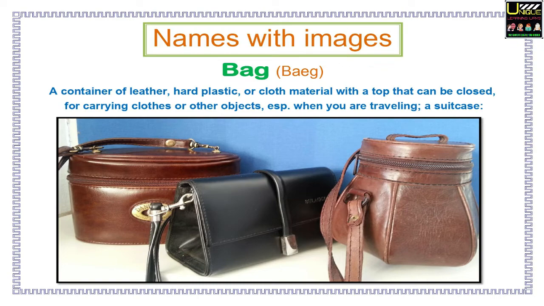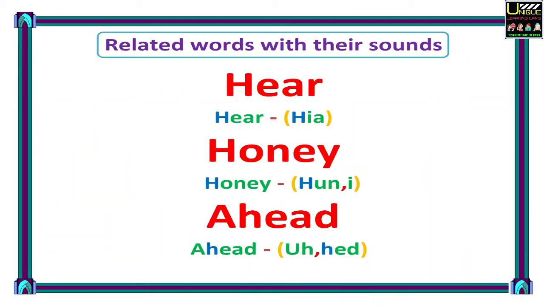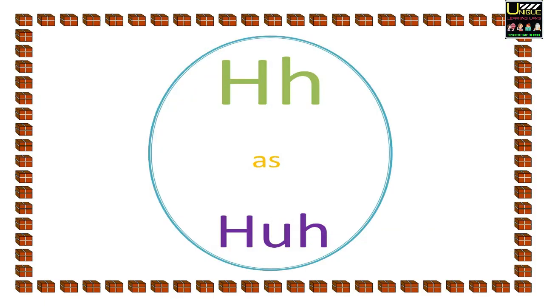A suitcase. Alphabet phonics. Letter H. Pronunciation H. Related words with their sounds. Here you will see three words in red with their pronunciation. Here. Honey. Ahead. H as H.